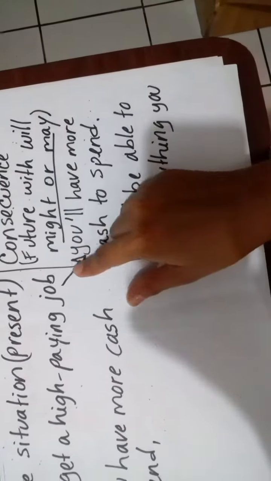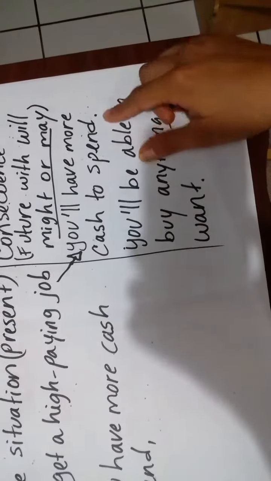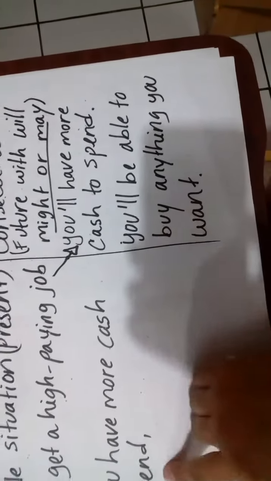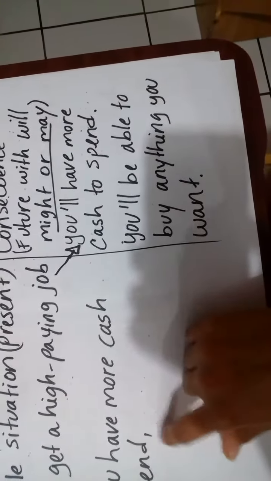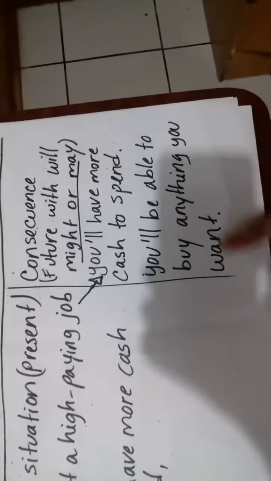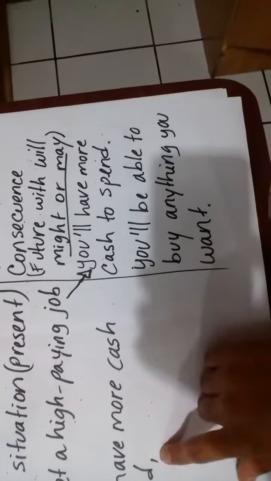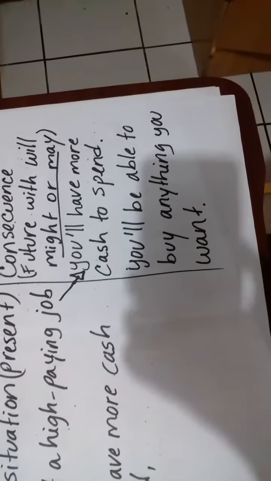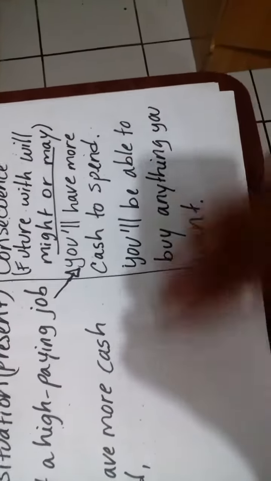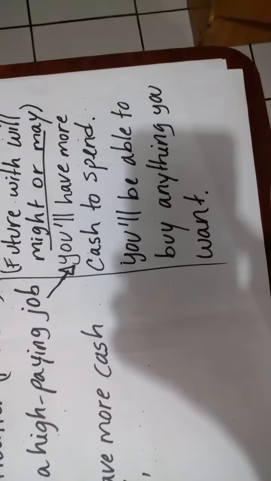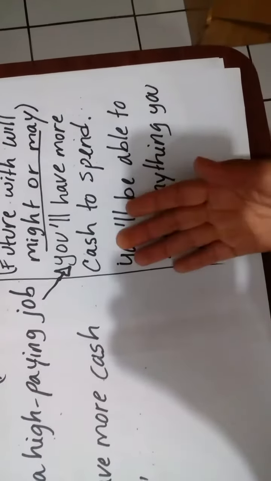Here you have another example that says, if you have more cash to spend, comma, you will be able to buy anything you want. It's important to put this here because here we have a stop and we're going to begin to talk about something that is different.